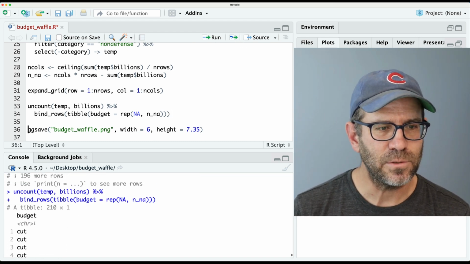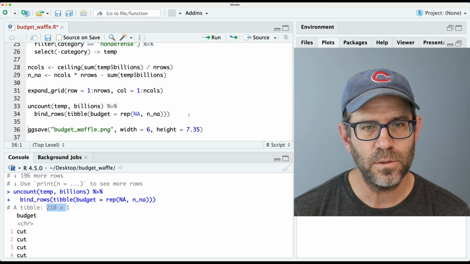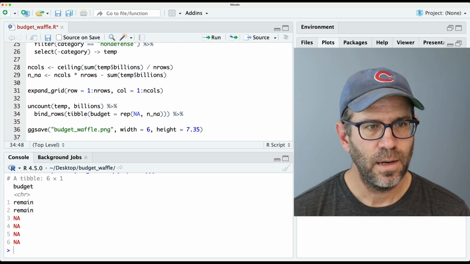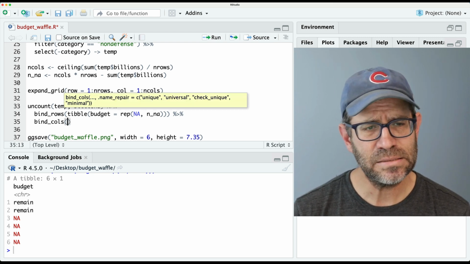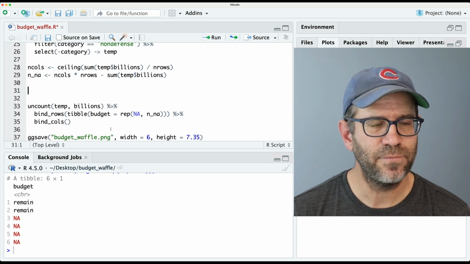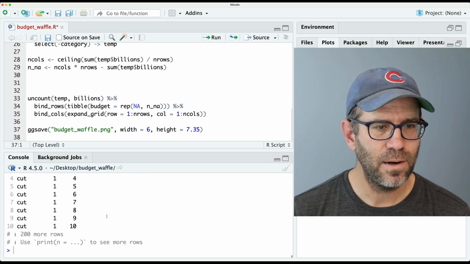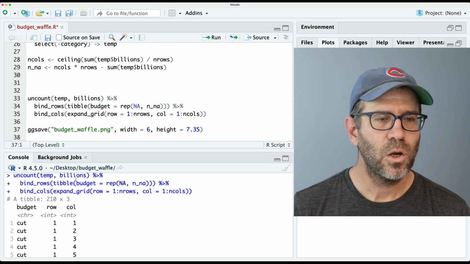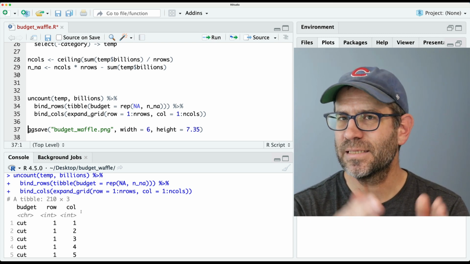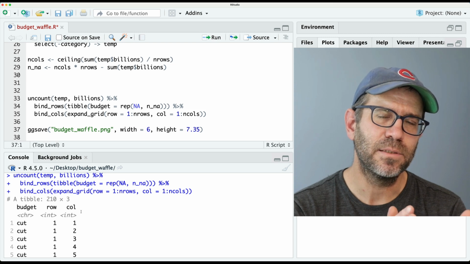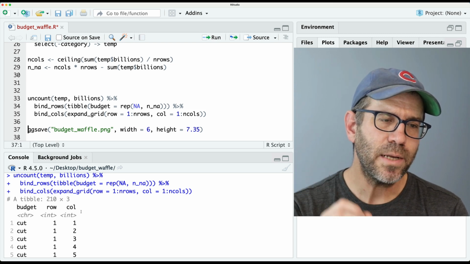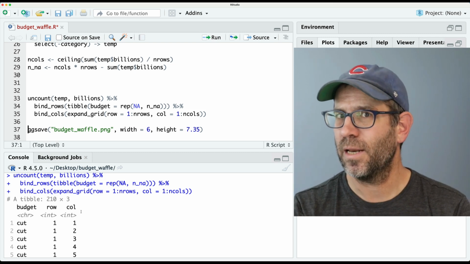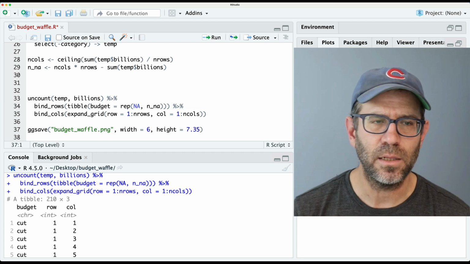That does work. And so now we see we've got 210 rows. If I do a tail on this, I see the last 4 values are NA. And then I think I can do bind cols with expand grid. So let me see if this will work. I grab that and pop that in there. Hey, what do you know? It worked. We now have the budget, the row, and the column. Cool. So then this is my expanded data frame that has the coordinates as well as what budget category, whether it's cut or part of the remaining budget or an NA value for each cell in the coordinates.